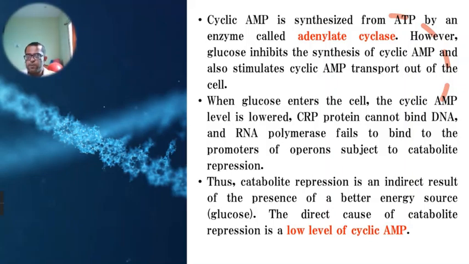The presence of glucose is therefore very important in regulating this lac operon by the positive control mechanism. And cyclic AMP is formed from the ATP molecule. As you know, glycolysis, the TCA cycle and the electron transport pathway are the three steps through which large amounts of ATP are generated. This is the energy generating mechanism in a bacterial cell as well as in other living organisms.